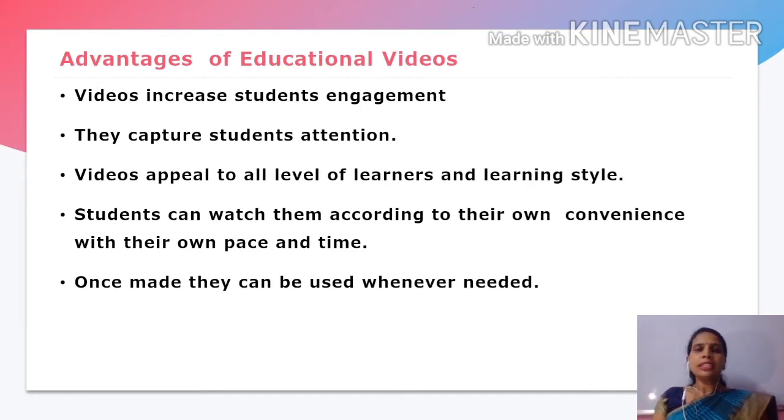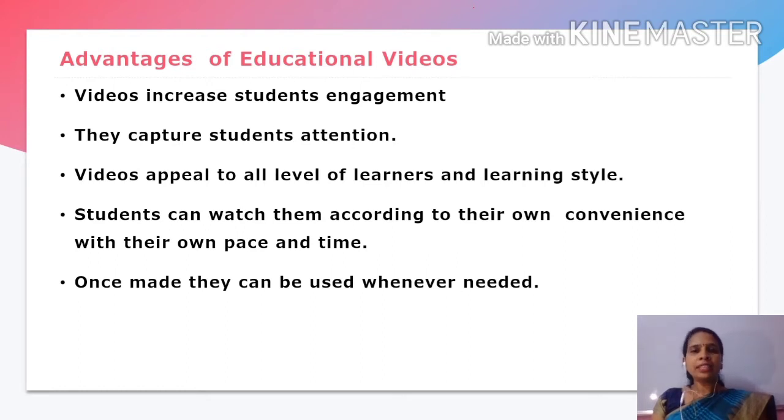That means since modern generation learners are self-paced learners, if they feel like learning at midnight, they start doing so because they have their magic gadget, that is their smartphone, in their hands. Everything is on the tip of our finger. What we need is just to search on the internet.